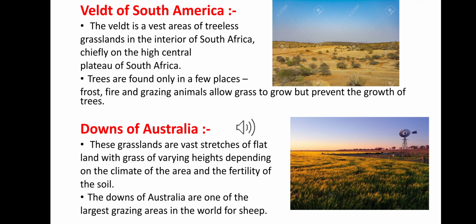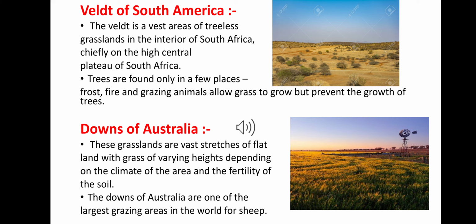Veld of South Africa. The Veld, which is sometimes also written as Veldt, is a vast area of treeless grassland in the territory of South Africa. This region is the high central plateau of South Africa. Trees are found only in a few places. Mostly frost, fire and grazing animals allow grass to grow but prevent the growth of trees.